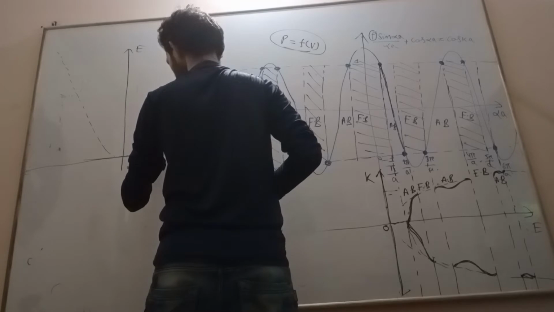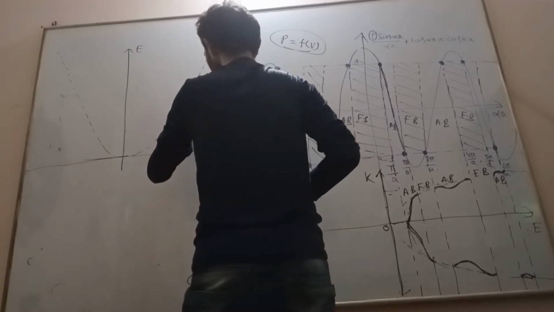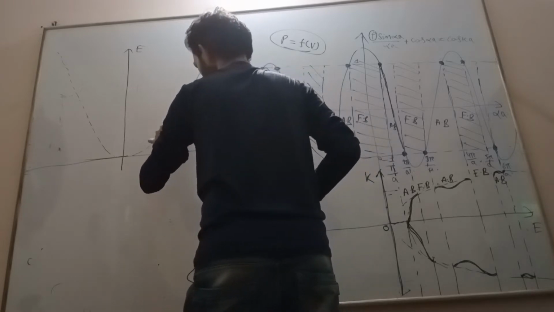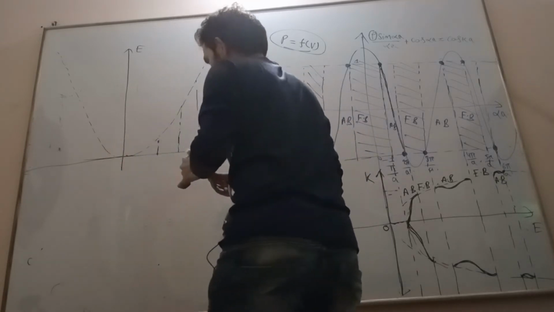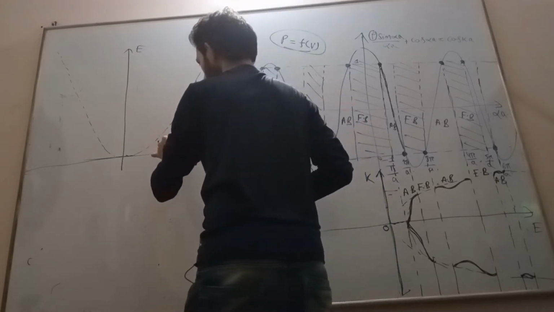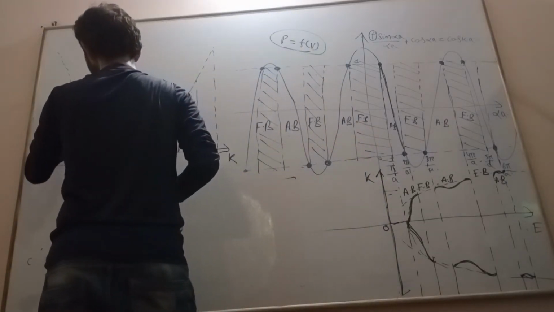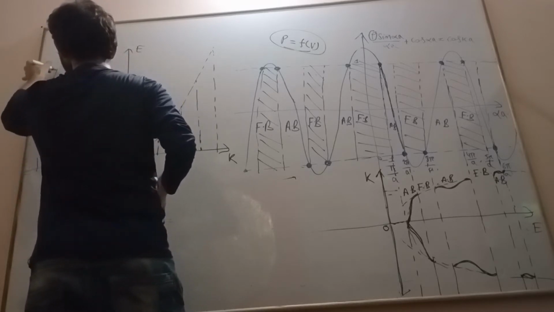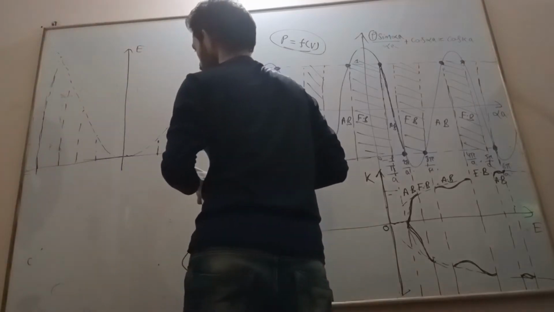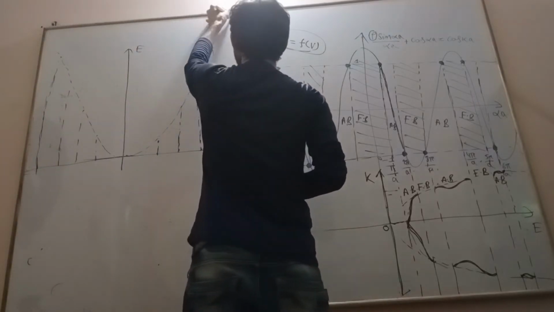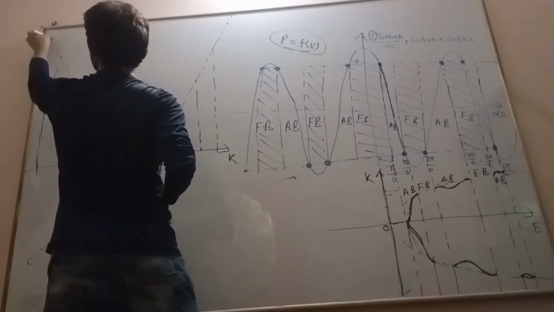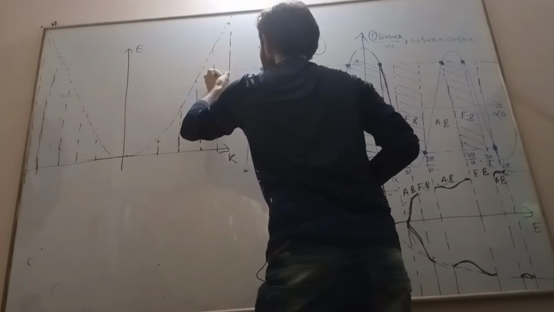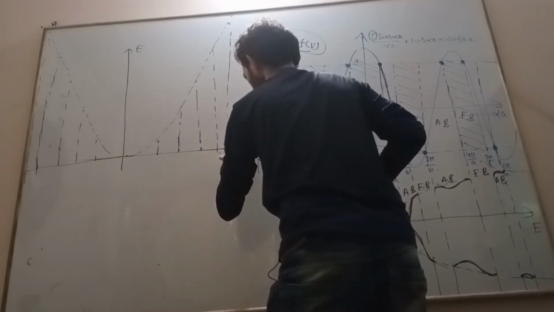So these are the points which we are getting from the cosine function. These are physically acceptable values. Now let us see, this is up to this. Let us draw up to this.